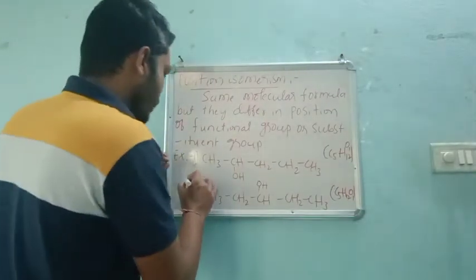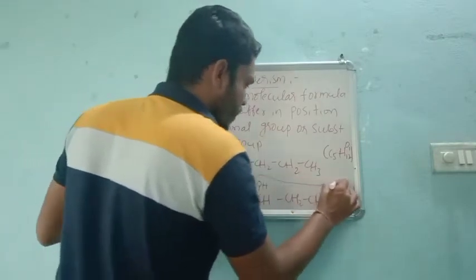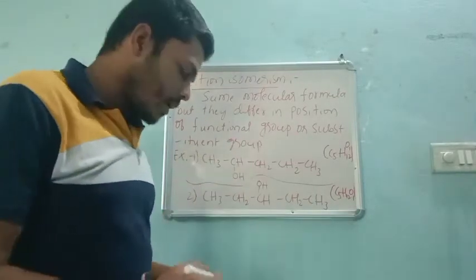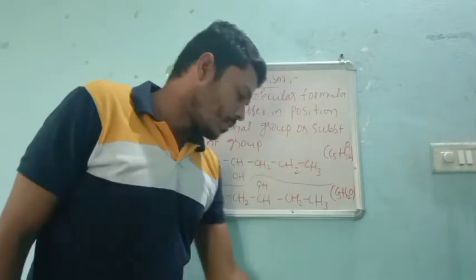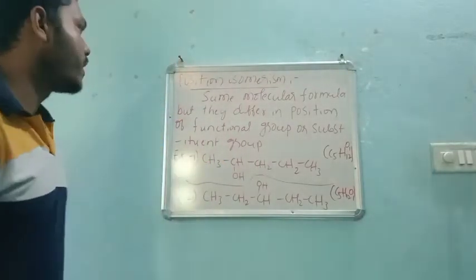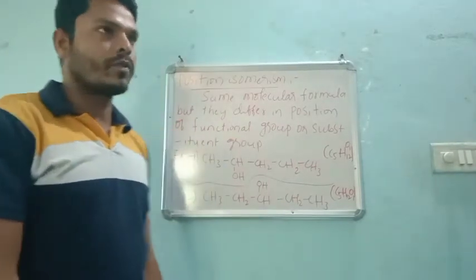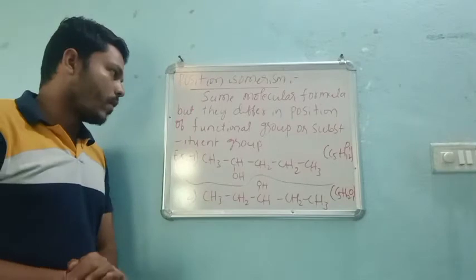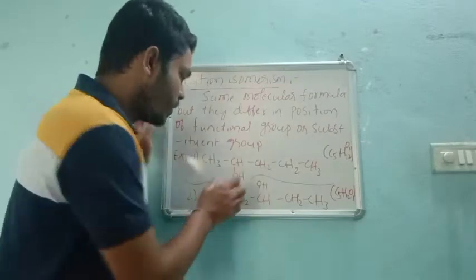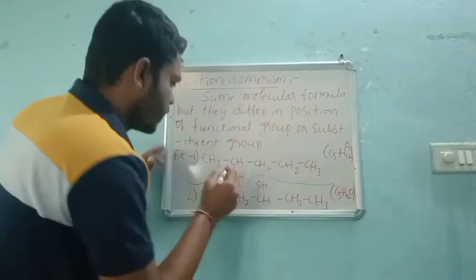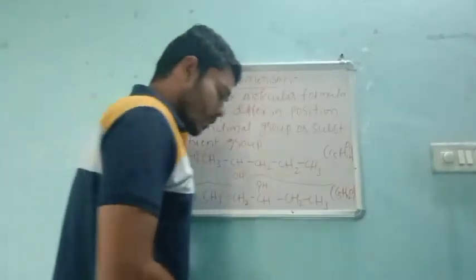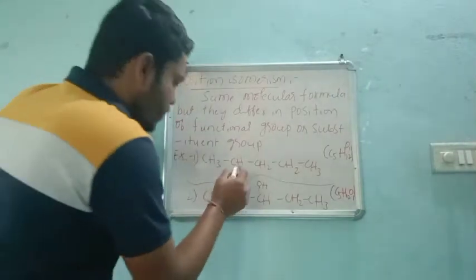That means whatever example I have written is correct for isomerism. First case we have completed. Now our molecular formula is the same. If the molecular formula is the same, it is isomerism, that is for sure. Now what we need to do is check whether the difference is correct or not. See, I can say this OH is a functional group, right?